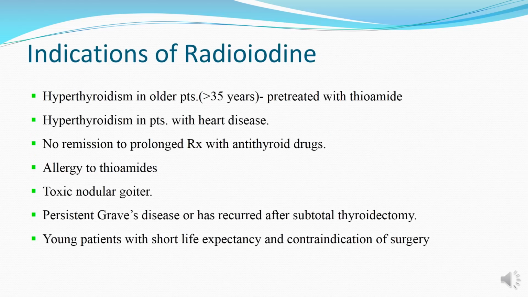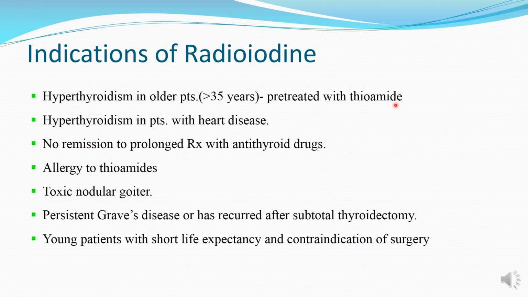So what are the indications of radioiodine in the treatment of hyperthyroidism? These are patients with older age. These patients are to be treated with thioamides first, so that the destruction of thyroid tissue that will cause release of thyroid hormone in excess will be taken care of by thioamides.